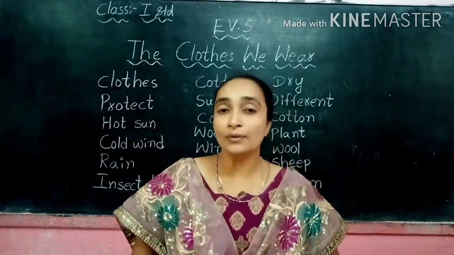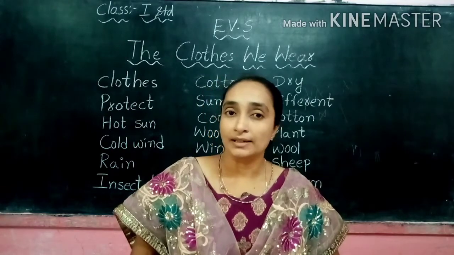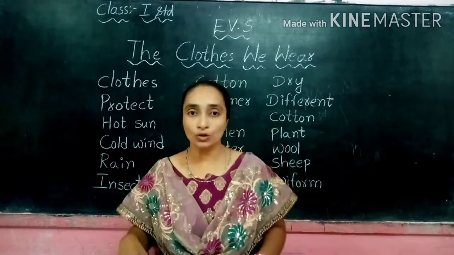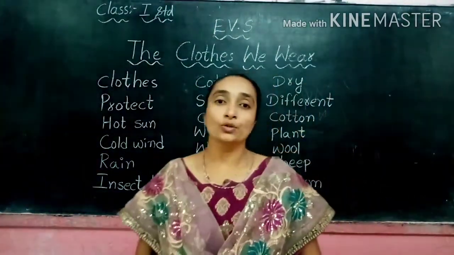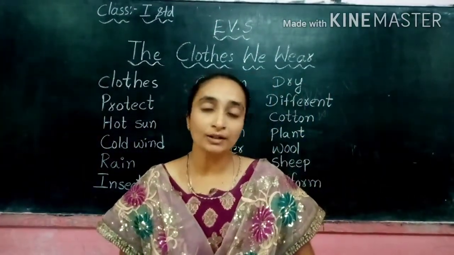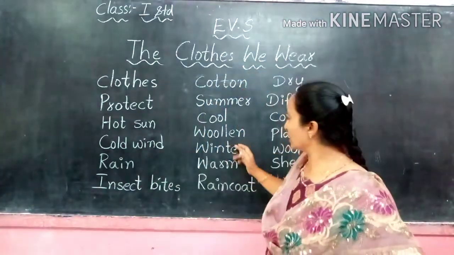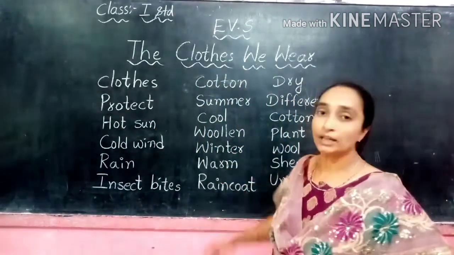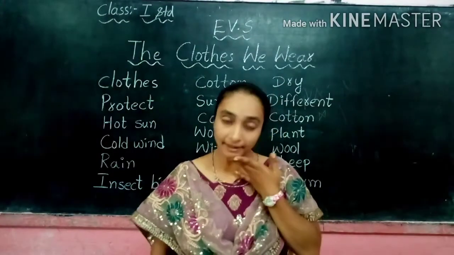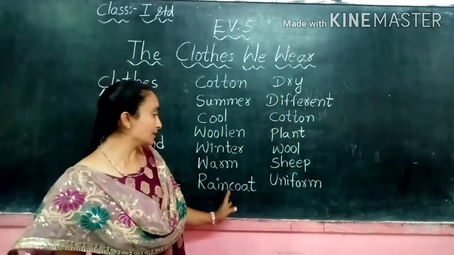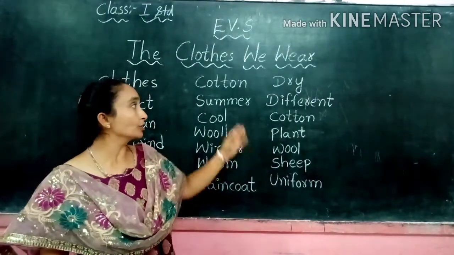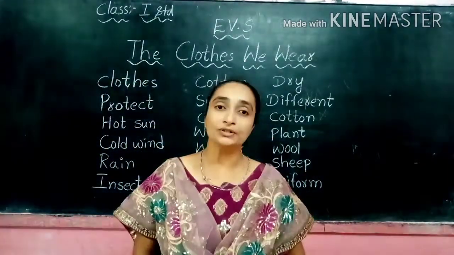So in the summer season, what type of clothes should we wear? In the summer season we wear cotton clothes and they keep our body very cool. In the winter season we wear woolen clothes. Woolen clothes keep our body warm. And we wear a raincoat in the rainy season, and it keeps our body dry.